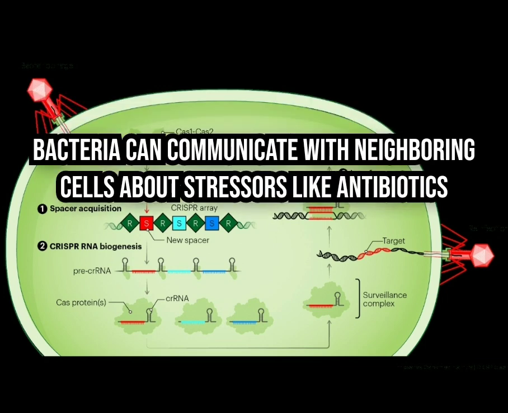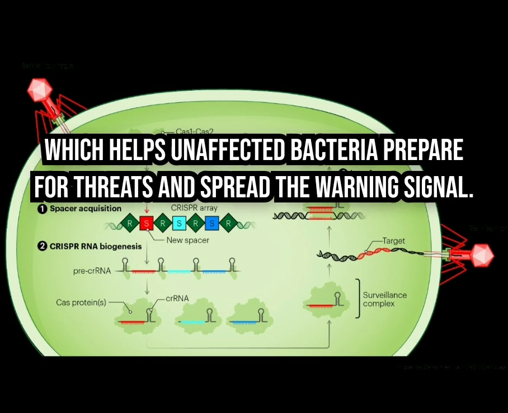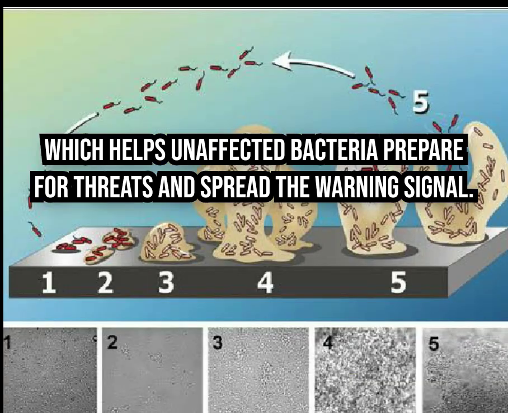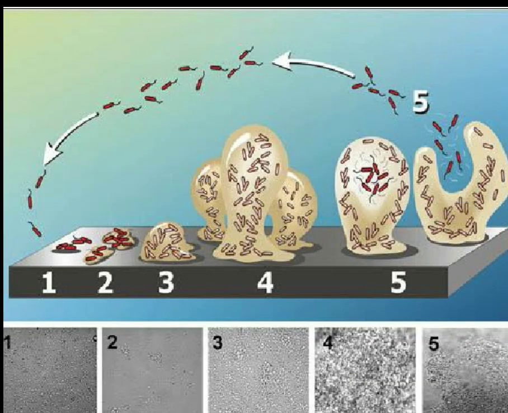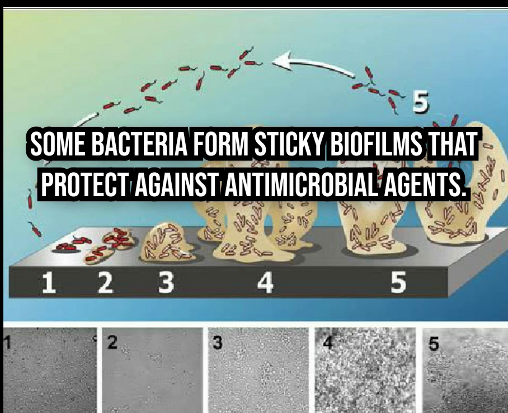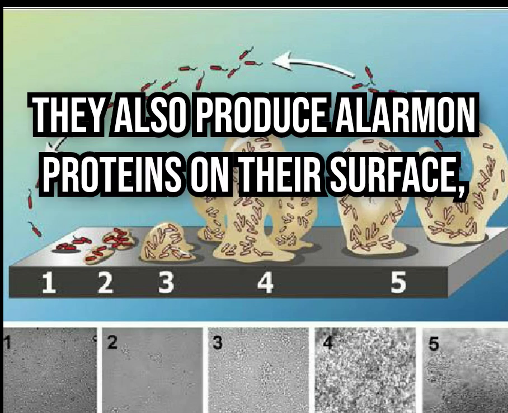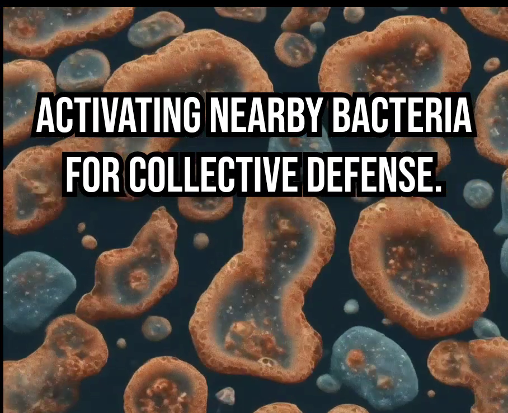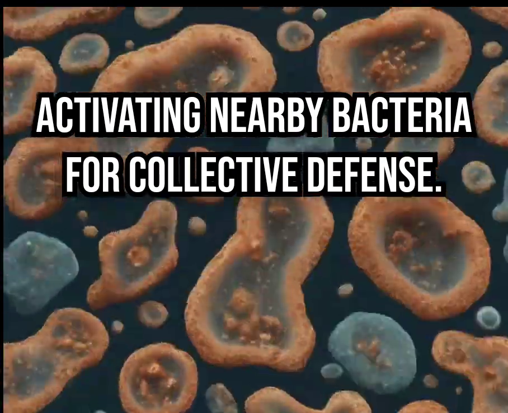Bacteria can communicate with neighboring cells about stressors like antibiotics, which helps unaffected bacteria prepare for threats and spread the warning signal. Some bacteria form sticky biofilms that protect against antimicrobial agents. They also produce alarmone proteins on their surface, activating nearby bacteria for collective defense.